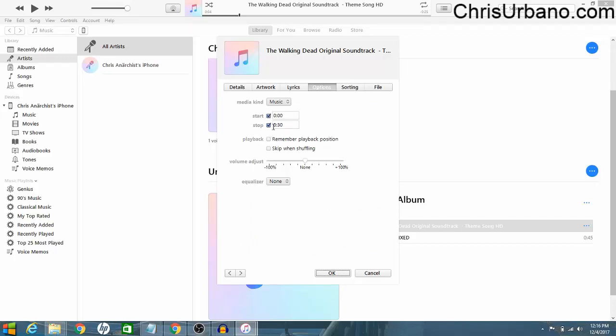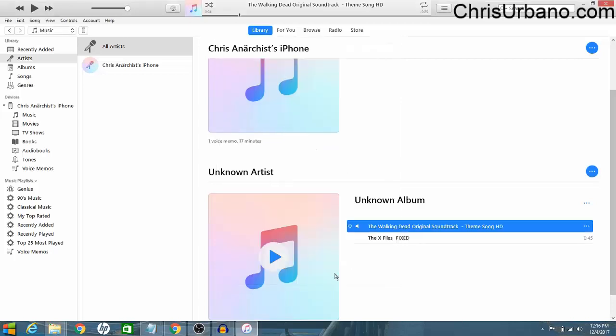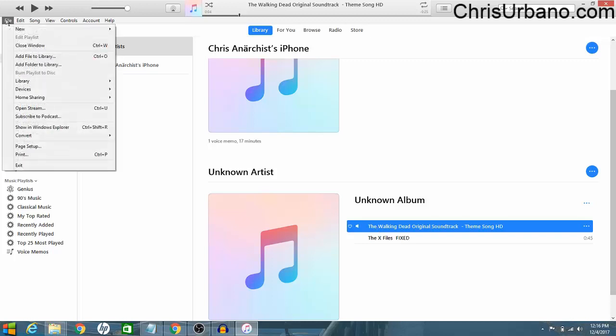And the start and stop need to be 30 seconds, because that's the maximum length of a ringtone that you're allowed for your iPhone. Everything else is fine, so we'll click OK. And then we're going to go File, Convert, Create AAC Version.